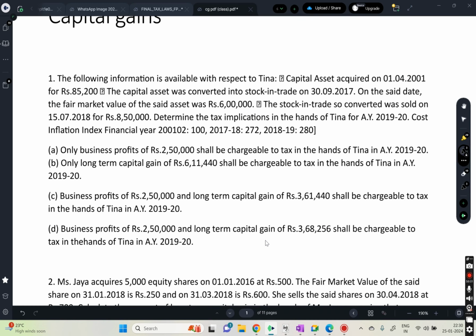Yeah. So here we discussed in section 48. What did we discuss? FVC minus expenses on transfer. Then you will get net sale consideration. Then you will deduct any cost of acquisition and cost of improvement. Then you will get the long term capital gains or long term capital loss. Right. So the same thing we are going to discuss here.